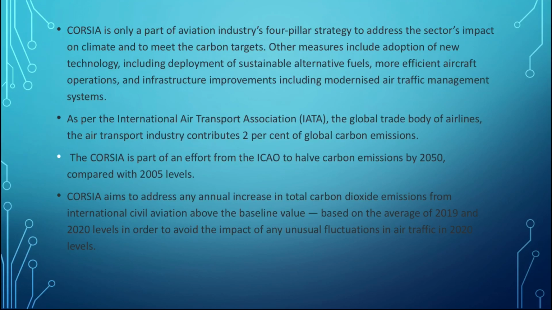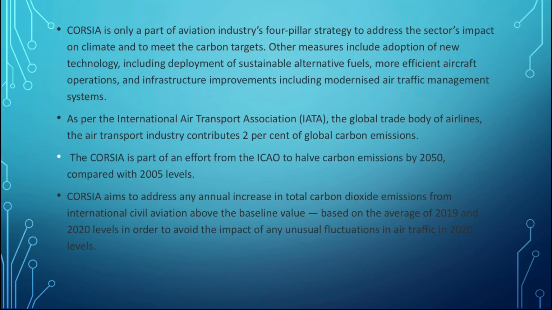There is some data that IATA, the global trade body of airlines, says: the air transport industry contributes 2% of the global carbon emissions. So out of the total carbon emission in the atmosphere, 2% is contributed by international aviation. CORSIA is just an effort by ICAO.